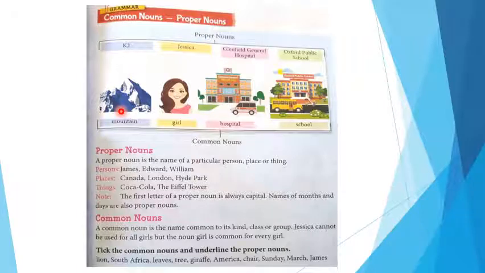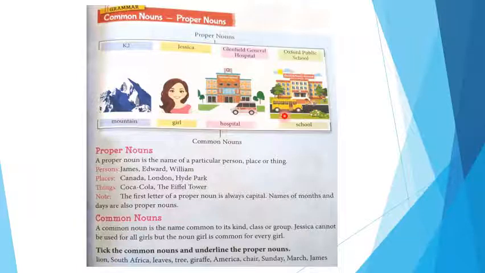Here are some common nouns and proper nouns. Basically, what are nouns? Yes, the naming words are all called nouns. The name of a person, place, thing, or an idea. Just like, look at this picture. This is a mountain. So mountain is a noun. Who is she? She is a girl. Girl is also a noun. What is this? This place is a hospital. So hospital is a noun. This place is a school. This is a particular place, school.